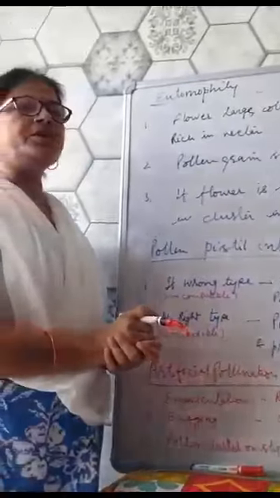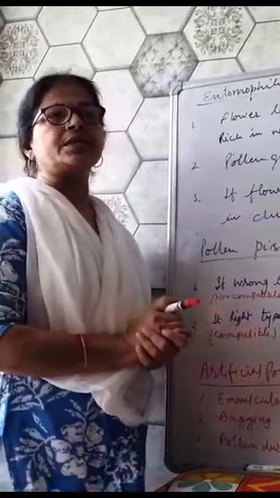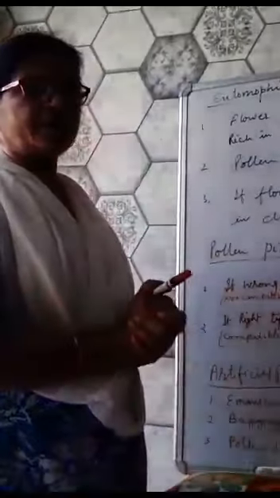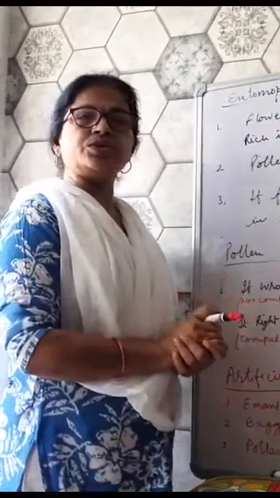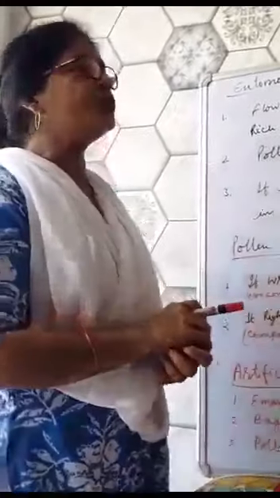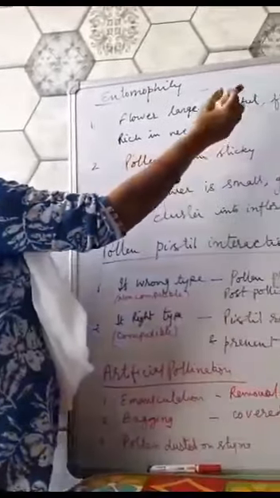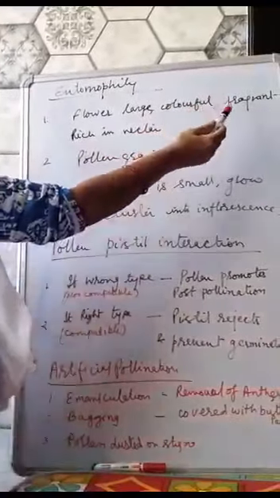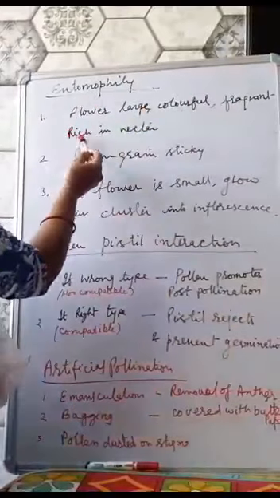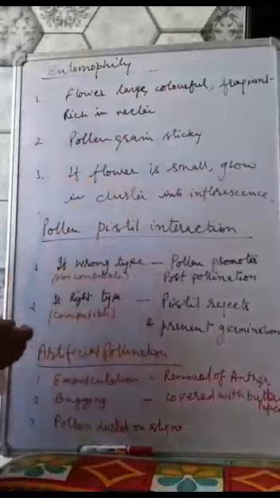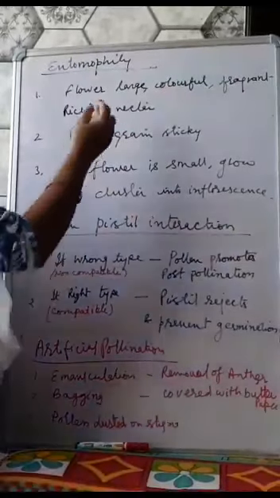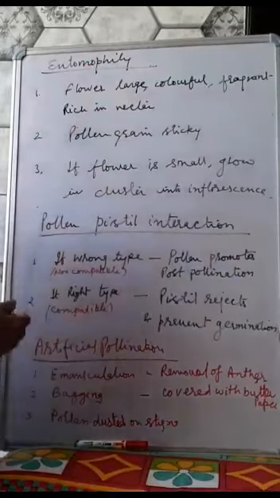Entomophily means the pollination is carried out by insects. The flowers in which the pollination is done by insects are mostly large, conspicuous, colorful, fragrant, scented, and rich in nectar. The nectar provides food to the insects. Large size makes it conspicuous.